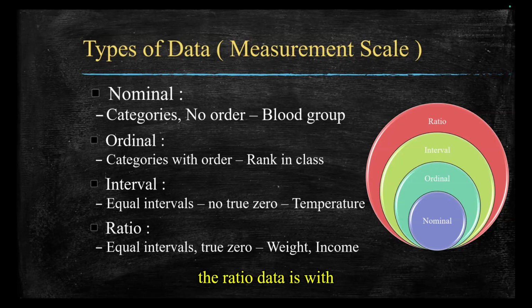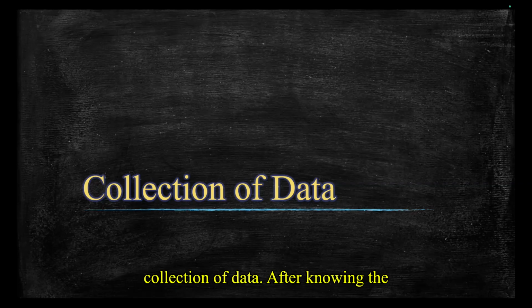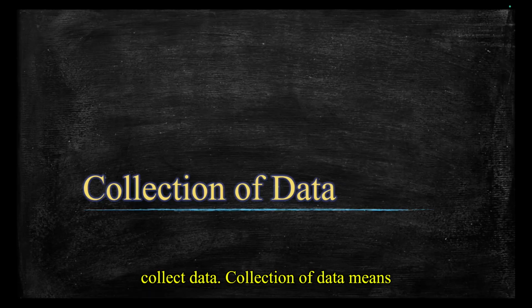The ratio data is with zero. The scale helps us decide which statistical techniques we can apply. Next, the most important concept: collection of data. After knowing the types of data, the next step is how to collect data.